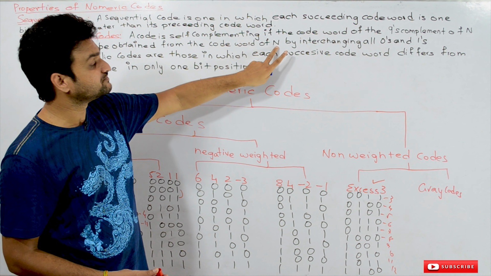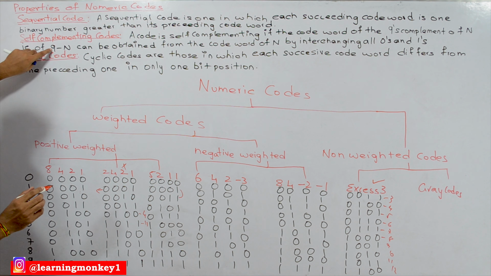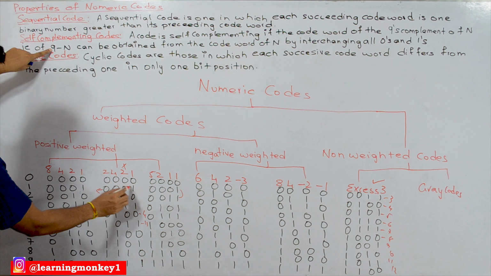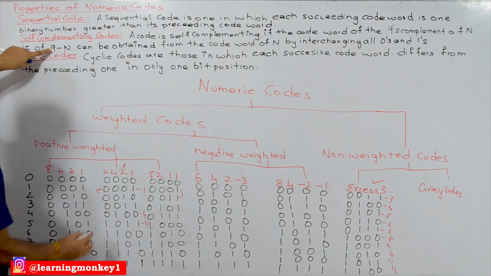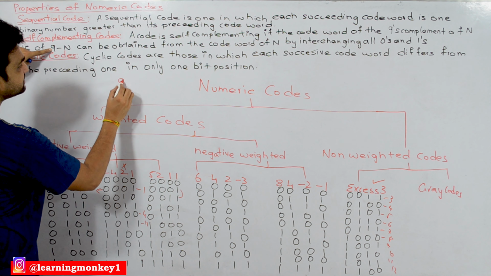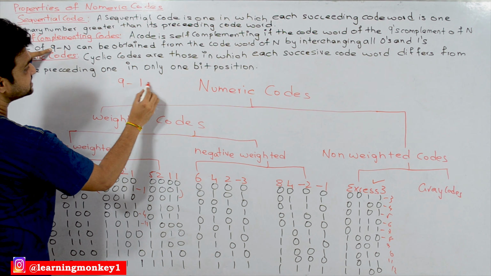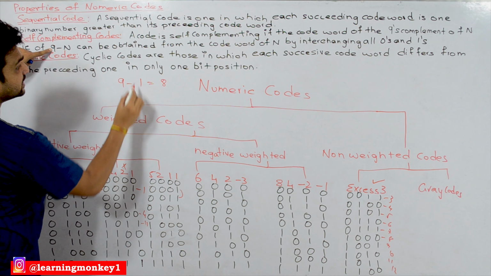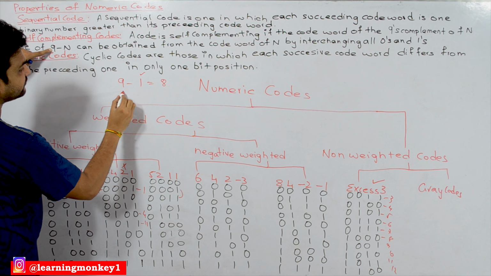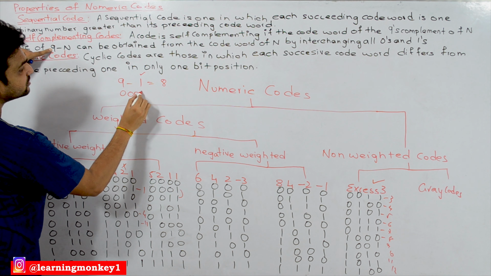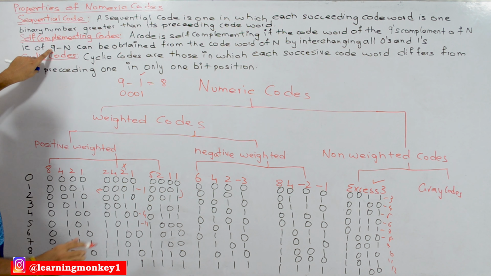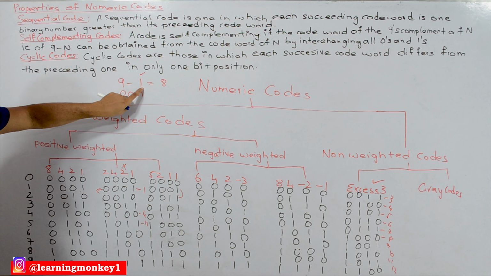So what they are stating is the 9th complement of n. What is the decimal equivalent of this code word? The decimal equivalent is 1. And what is the 9th complement of n? It is 9 minus 1, which is equal to 8. And what is the code word of 1? It is 0001.